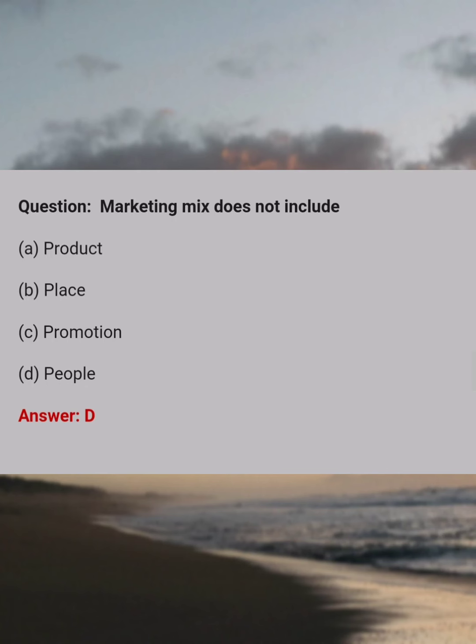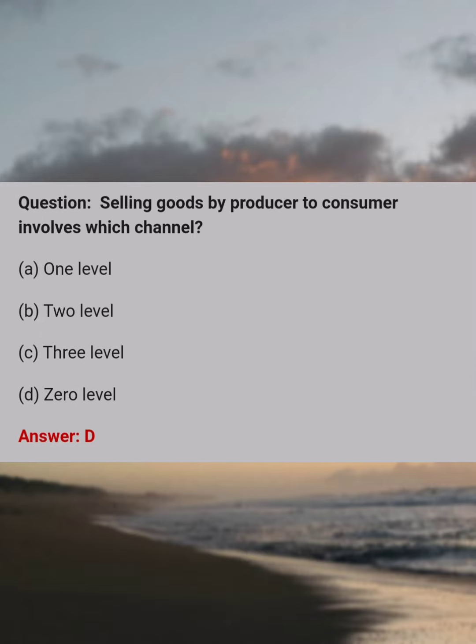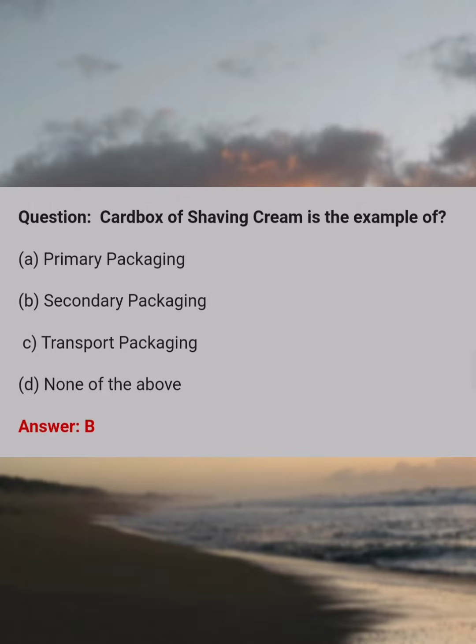Marketing mix does not include answer D. Pupil. Selling goods by producer to consumer involves which channel? Answer D. Zero label. Card box of shaving cream is example of answer B. Secondary packaging.